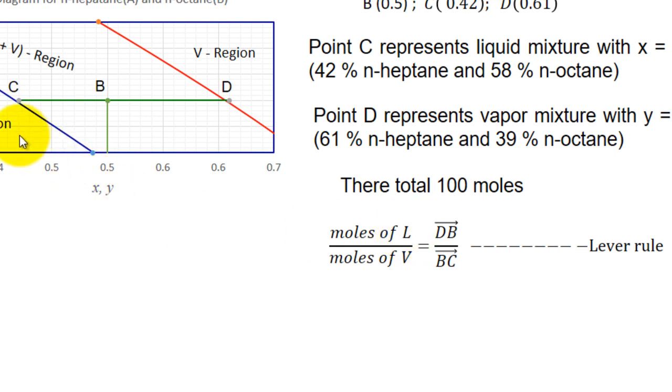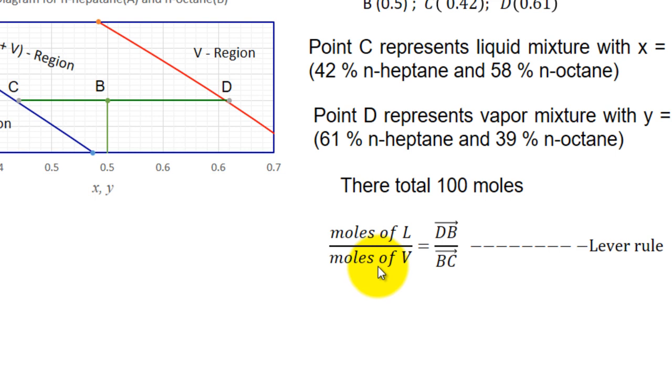So the liquid region is here. So this is that line segment. So I write DB. Instead of writing BD, I have written DB. D will have an X value higher compared to B. Whether you write DB or BD, it doesn't matter. But I want a positive number here because it is only the length that I have to represent, the magnitude of the length of that line, divided by moles of vapor.